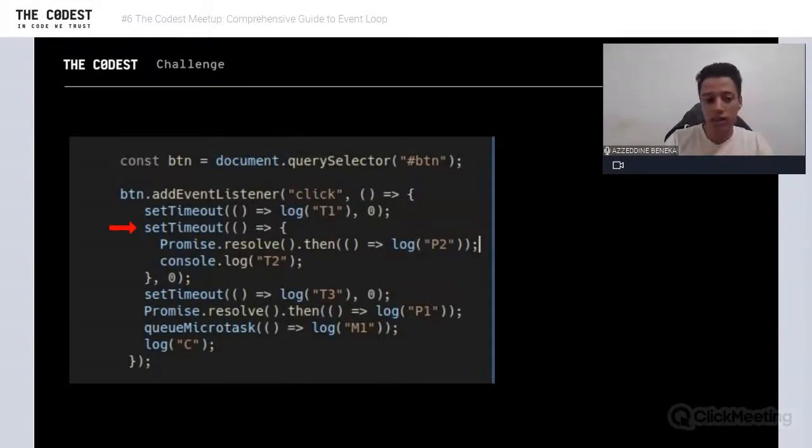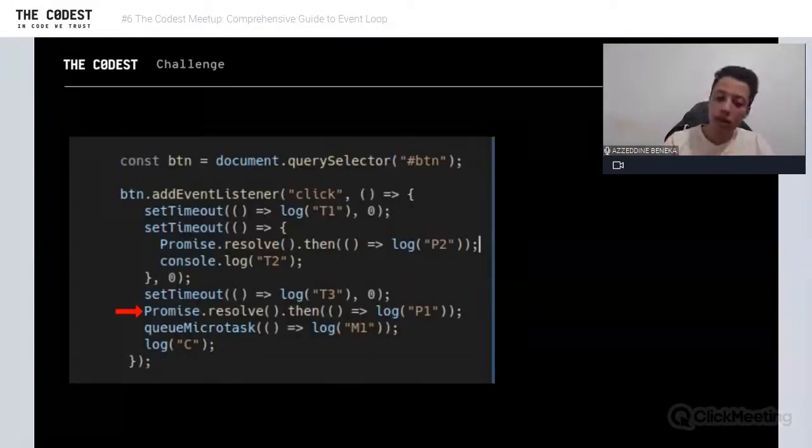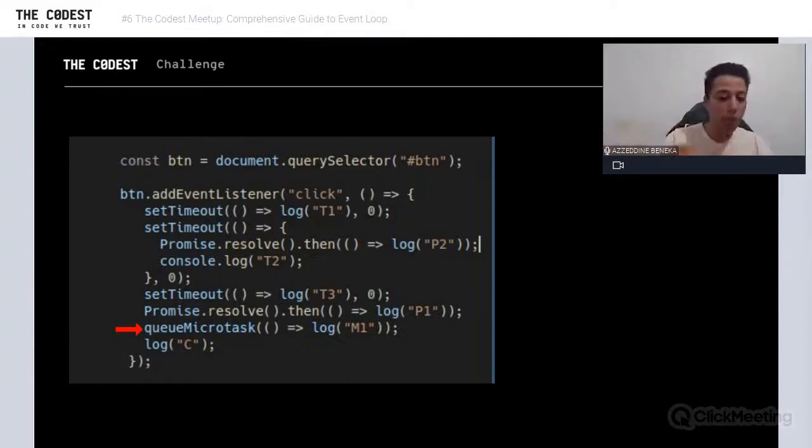The second one is a promise, which is going to log P2, and then we're gonna have T2, and then we have setTimeout for another one, T3. Then we're gonna resolve a promise which will log P1, and then we have queueMicrotask, which is a special function. If you don't know it, you will see that later, but it's going to log M1. And then we have a sample log, C. So as you can see, this is just a sample script.